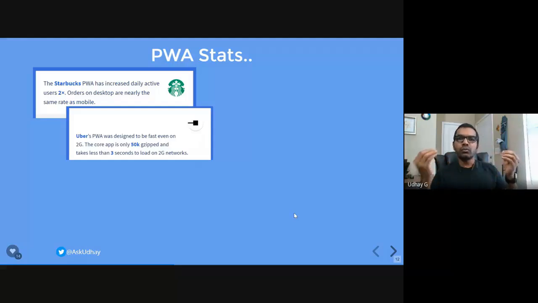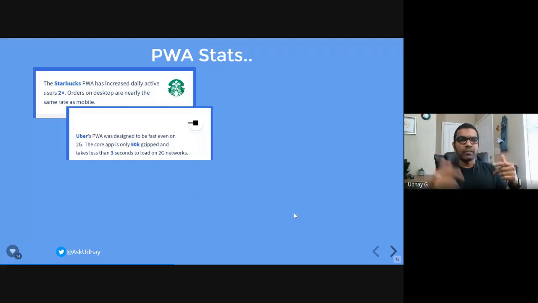Most of the users who are using 2G also use smartphones, but when they use the Uber native application, it takes more time to load content. So Uber developed a PWA application for countries that have lower bandwidth internet connectivity, and they released this PWA app, and they saw a 3 second load time